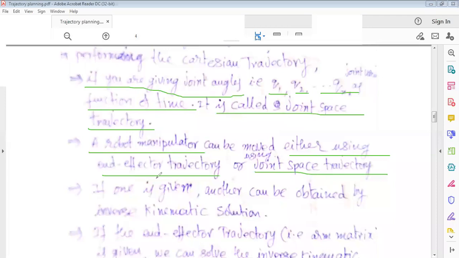If one is given, the other can be obtained by the inverse kinematic solution. For example, if the joint space trajectory is given in the problem, we need to find the Cartesian space trajectory, and vice versa.